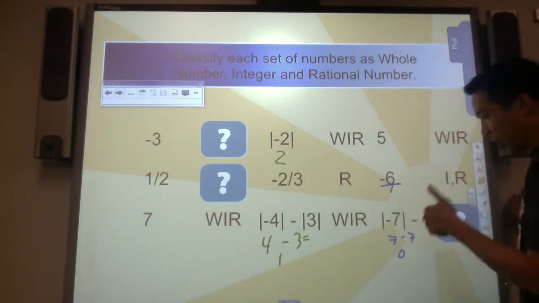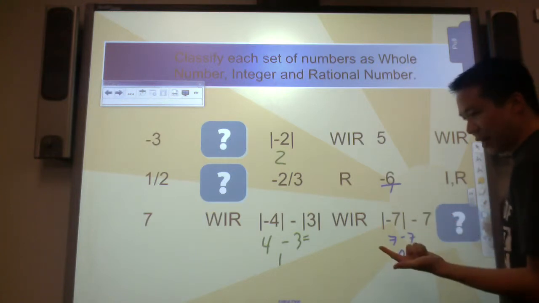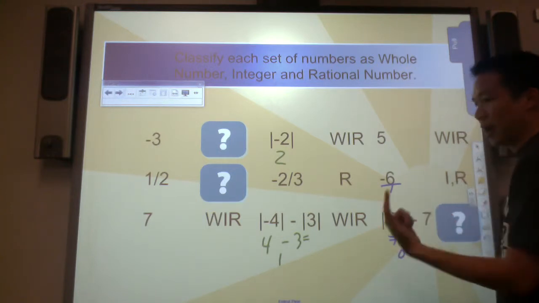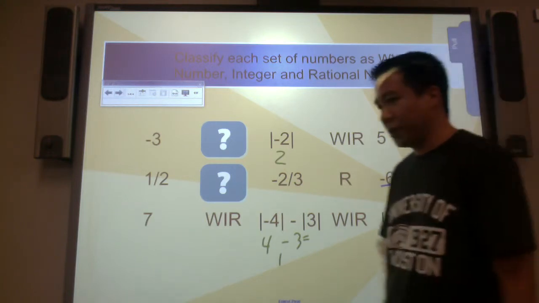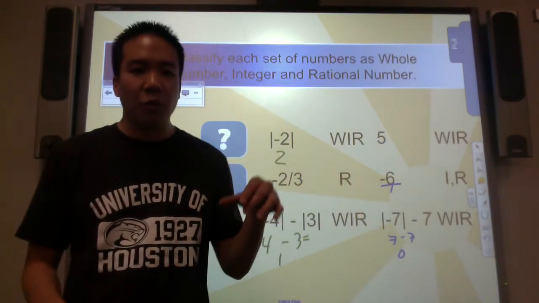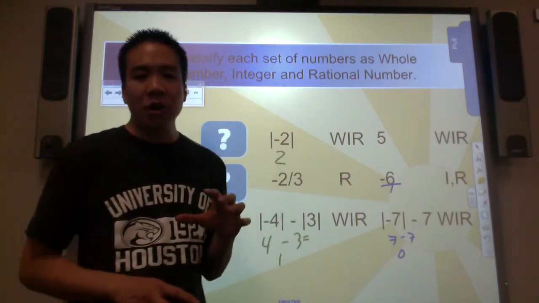Is 0 a whole number? It is. Is it an integer? Can you find the opposite of it? 0. And is it a rational number? It is. All three. So this is pretty much a study of the differences between a whole number, integer, and rational number.